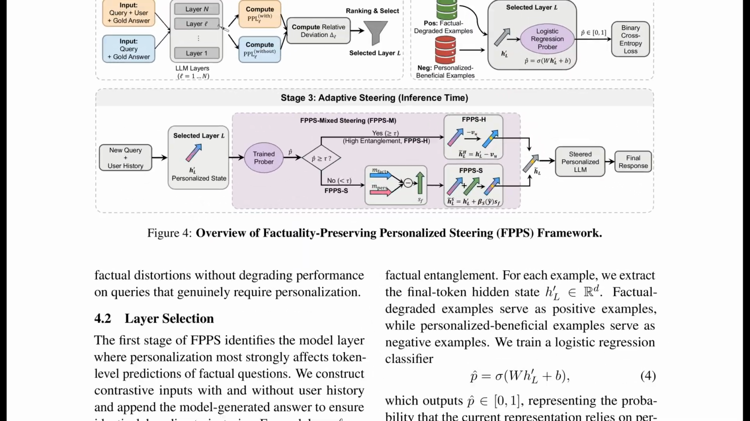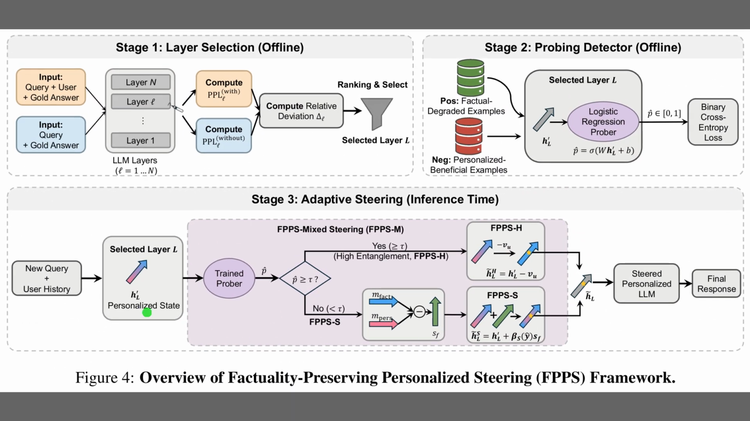While Figure 3 confirmed the problem, Figure 4 outlines the solution, the factuality-preserving personalized steering framework. This pipeline operates in 3 distinct phases to filter out hallucinations. Stage 1, at the top left, performs offline layer selection by comparing inputs with and without history to pinpoint which layer is most sensitive to distortion. In Stage 2 on the right, the system trains a probing detector on that specific layer to recognize when personalization is interfering with facts. Finally, Stage 3 at the bottom applies this safeguard during inference. The trained prober evaluates the hidden state and, if necessary, triggers the mixed steering mechanism to mathematically correct the vector before the model generates its answer.